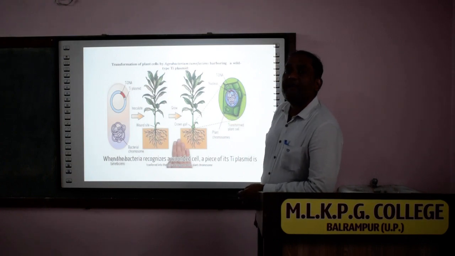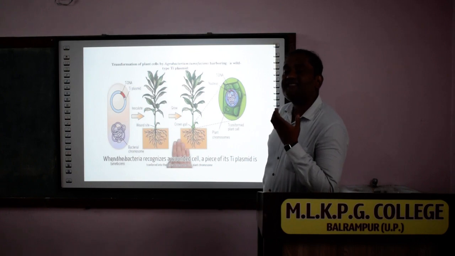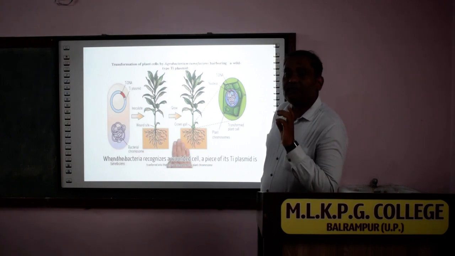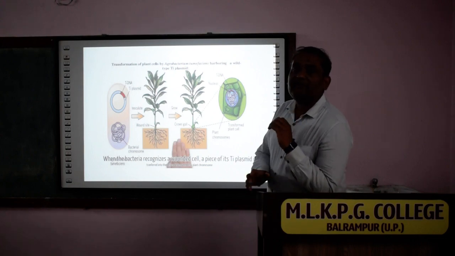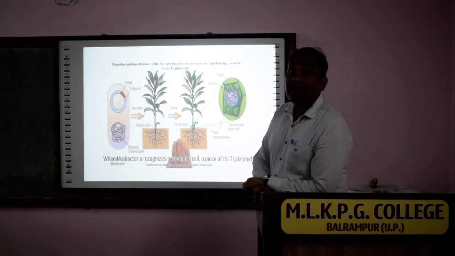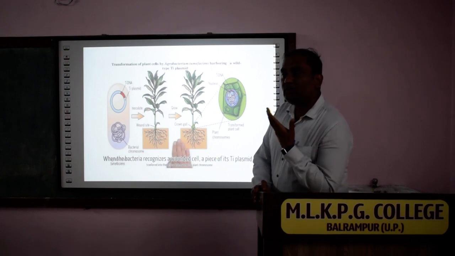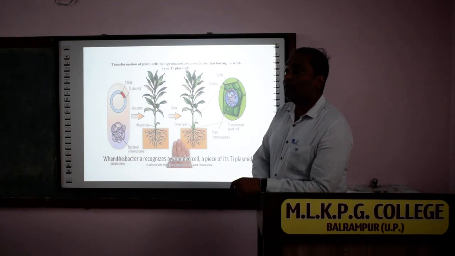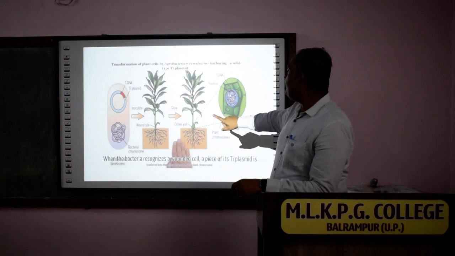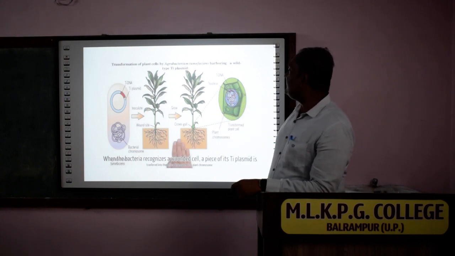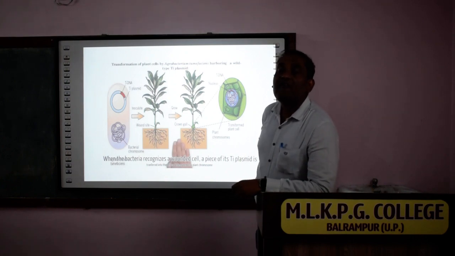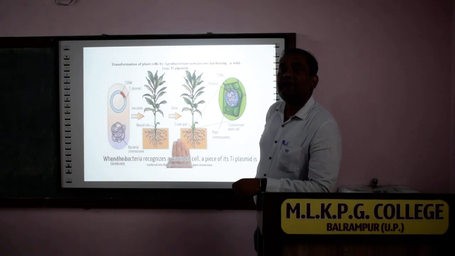In crown gall, bacteria produce opine. Opine is a special class of compound that is produced by the bacteria and utilized by the bacteria, but it is not utilized by the plant. So it is a waste product for the plant. But most of the protein of the plant is used for the formation of this type of opine, which is useful only for bacteria. So bacteria produce this gall, and ultimately the yield of the plant is reduced. It is a disease, but this property of Agrobacterium is utilized for gene transformation in plants.